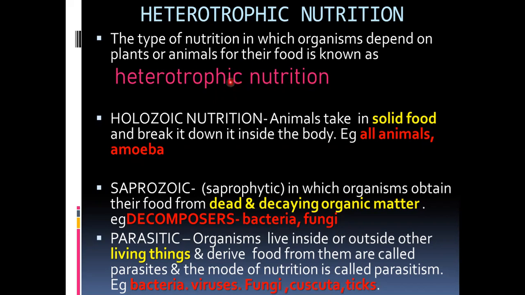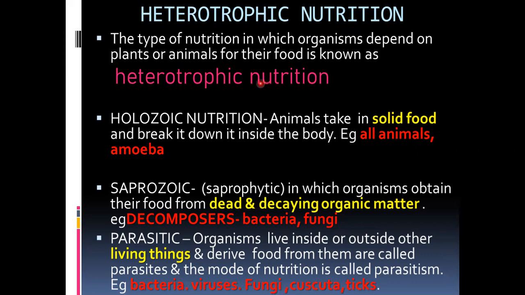As you know, the definition: heterotrophic nutrition is a mode of nutrition in which organisms depend on green plants for their food. Heterotrophs, meaning animals, do not have chlorophyll, so they cannot trap sunlight energy and synthesize food. So they have to depend on green plants for their food. This mode of nutrition is called heterotrophic nutrition, and examples are all animals, fungi, and non-green plants.